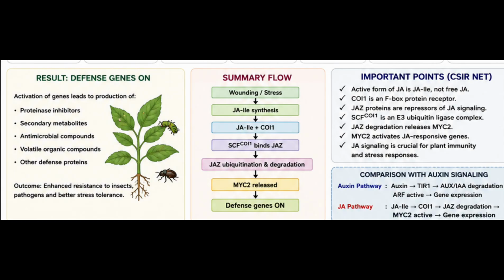So the important points for examination: the active form of jasmonic acid is jasmonyl isoleucine and not free jasmonic acid. The COI1 is an F-box protein receptor. The JAZ proteins are repressors of jasmonic acid signaling, and the SCF-COI1 is an E3 ubiquitin ligase complex. The JAZ degradation releases the MYC2. MYC2 activates the JA responsive genes, and the jasmonic acid signaling is important for plant immunity and stress response.